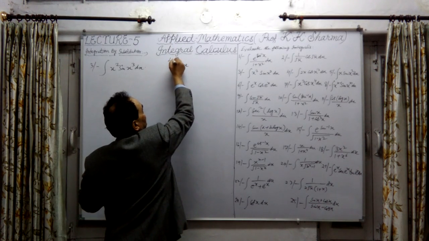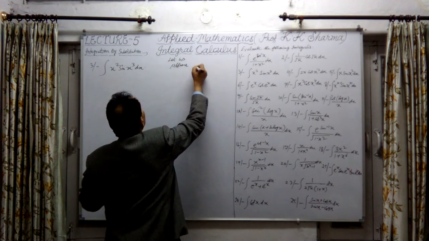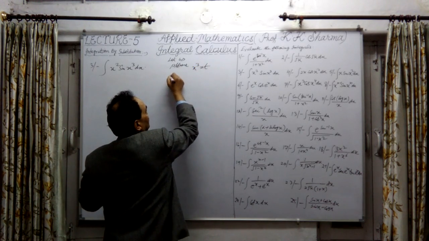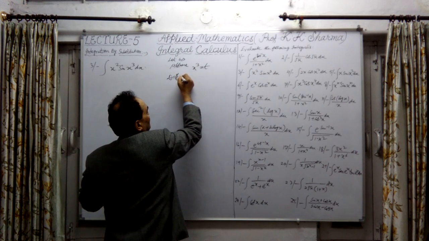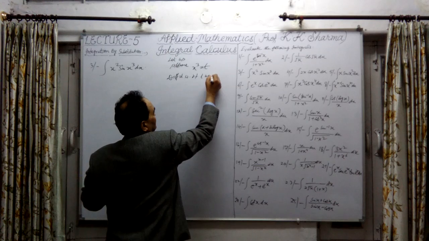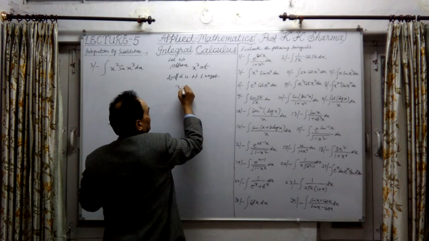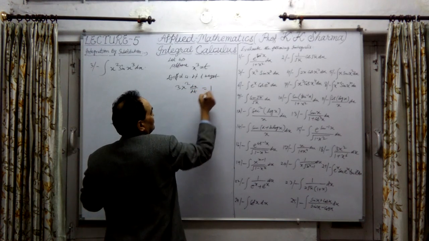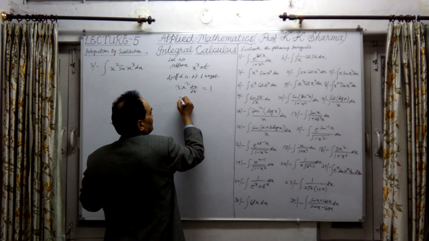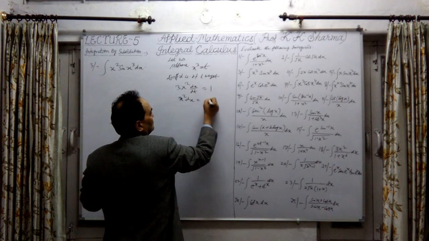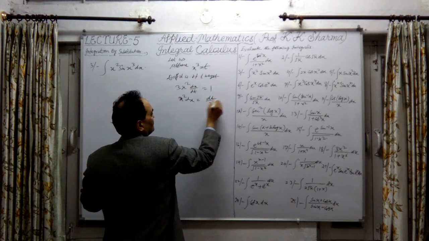Let us assume x cube equal to t. Differentiating it with respect to t, we get 3 into x square into dx upon dt equal to 1, or let me take x square into dx equal to dt upon 3.